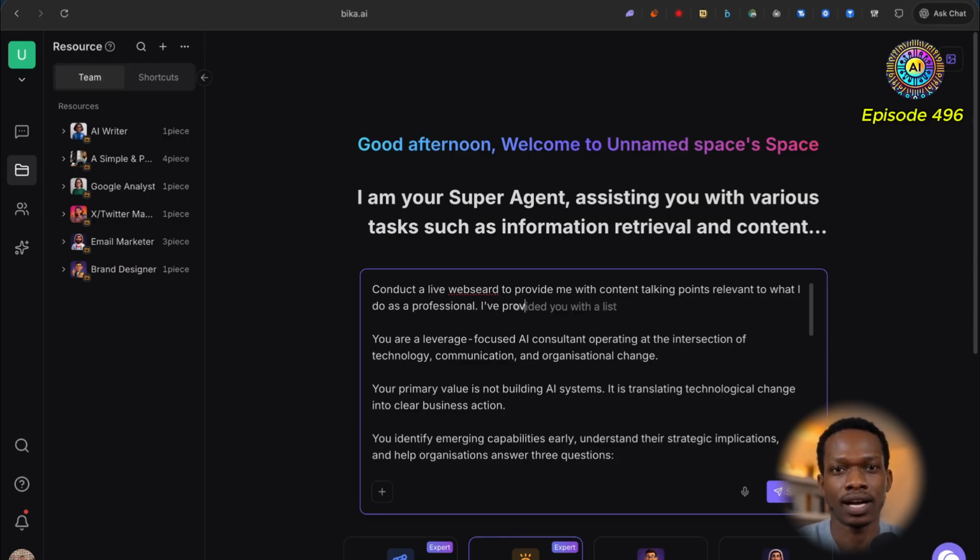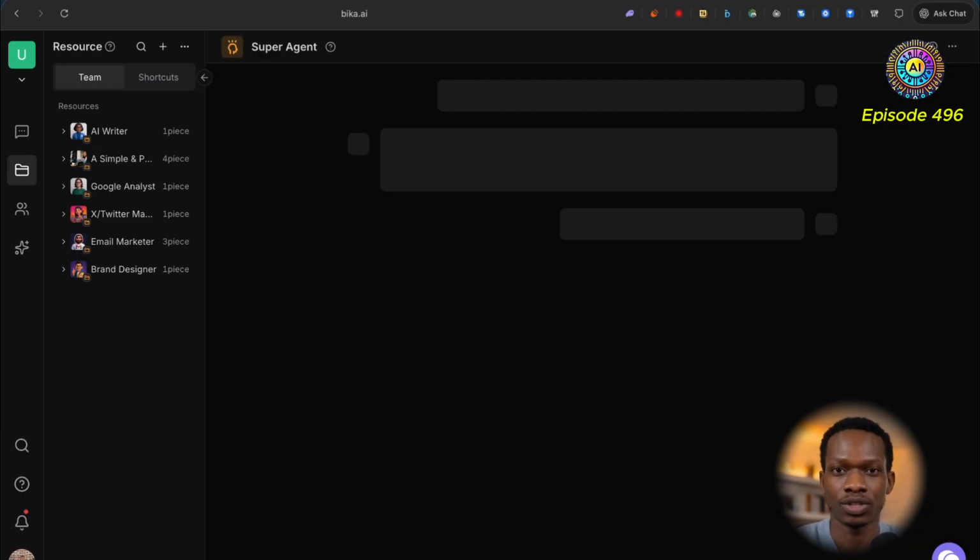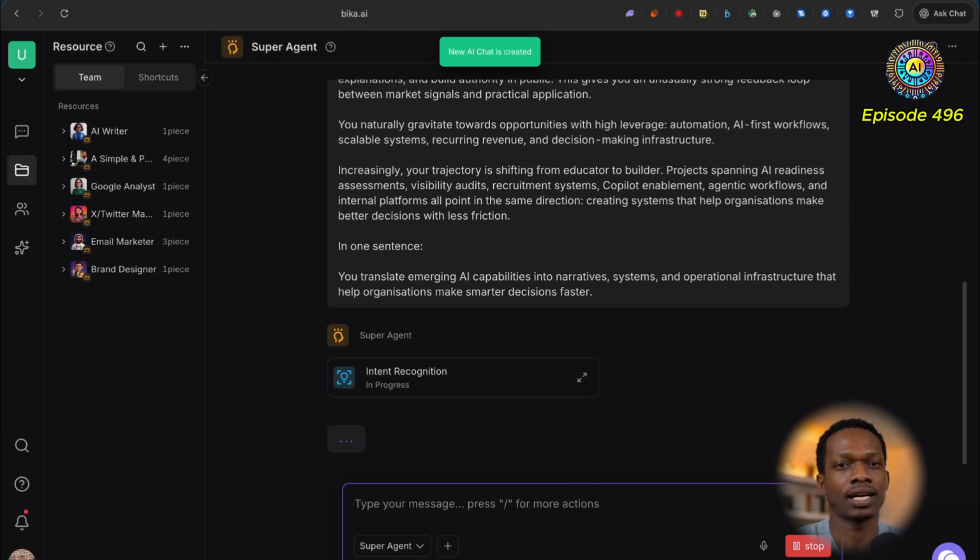I've provided a context capsule below. Context capsule, by the way, is just a phrase I made up to describe the importance of portable context that you can basically copy and paste into large language models. So I'm going to run this prompt. We're going to see what Bika AI gives us.